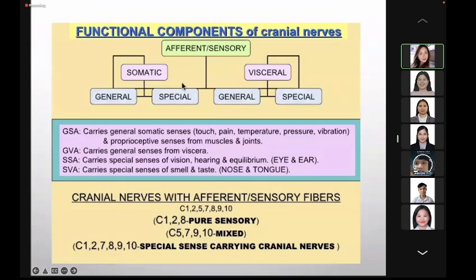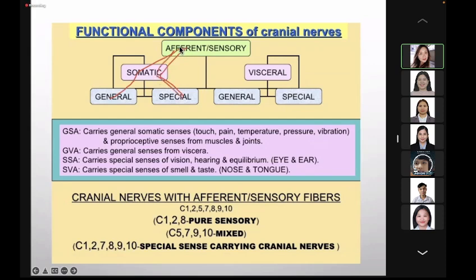So here, class, these are again the functional components of the cranial nerves. General somatic afferent receives general senses such as touch, pain, temperature, pressure, vibration, and proprioception from the skin, muscle, and joint. Special somatic afferent, what did we say?